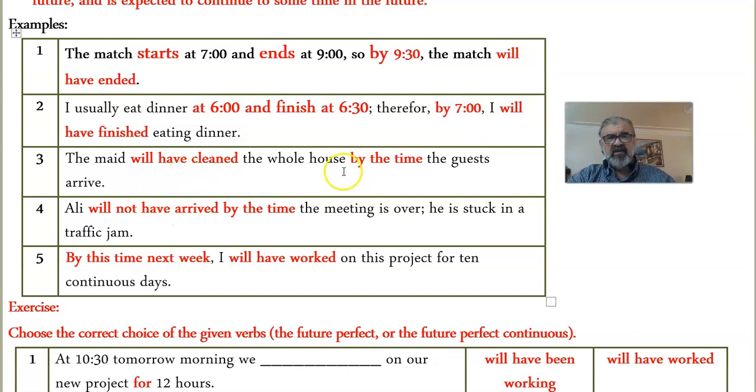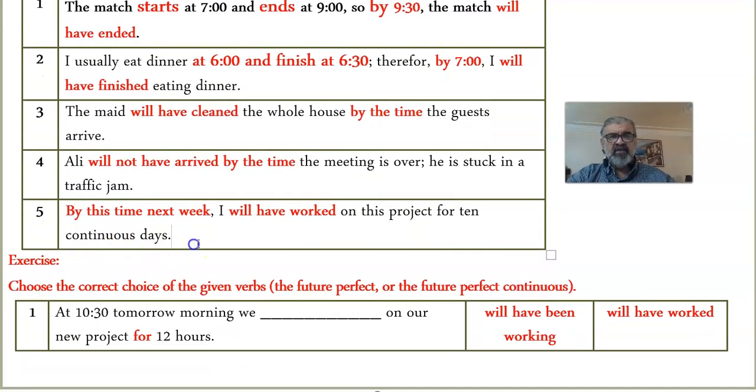What about the maid? She started cleaning the house at 5, and the guests are expected to come at 7:30. So she will have cleaned the whole house by the time the guests arrive. Now, Ali will not have arrived by the time the meeting is over. He's stuck in a traffic jam. Again, he went out at 4, and the meeting should start at 5. He's not going to make it. He got stuck. He will not have arrived.